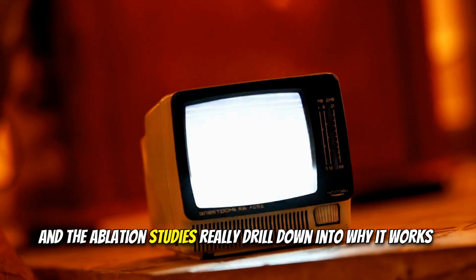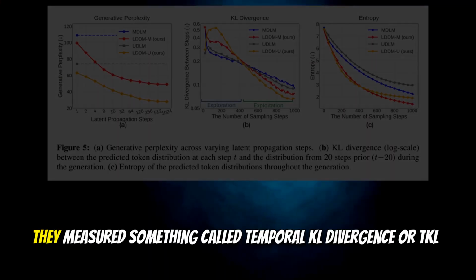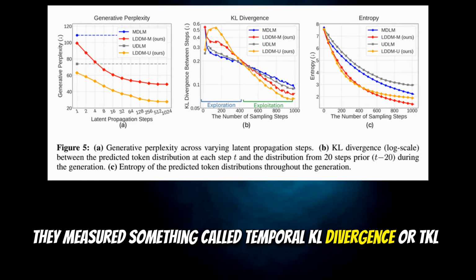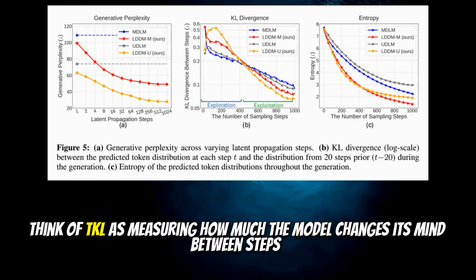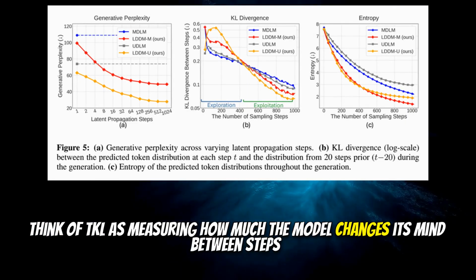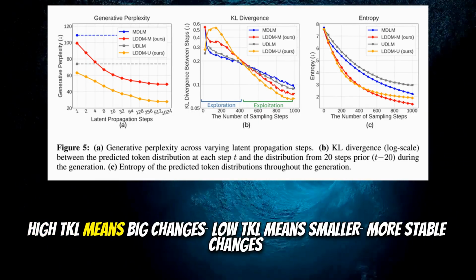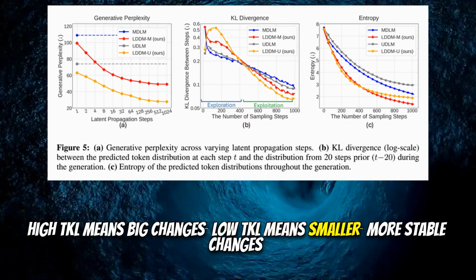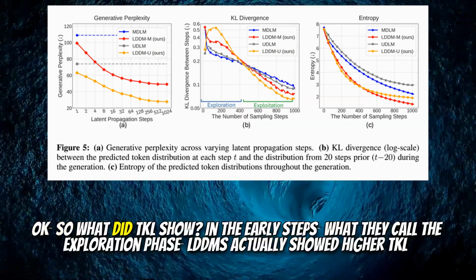And the ablation studies really drill down into why it works. They measured something called temporal KL divergence, or TKL. Think of TKL as measuring how much the model changes its mind between steps. High TKL means big changes. Low TKL means smaller, more stable changes. Okay, so what did TKL show?